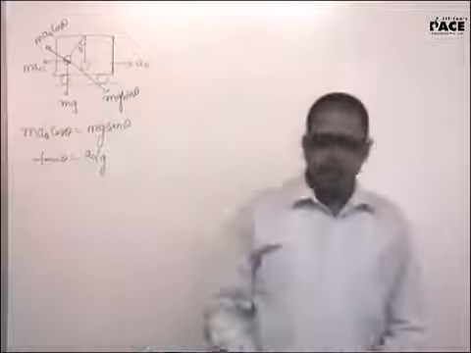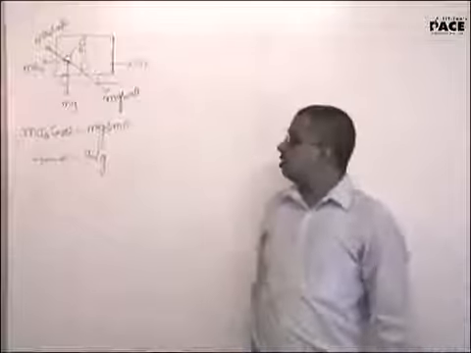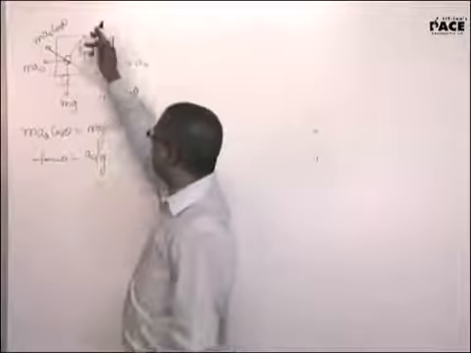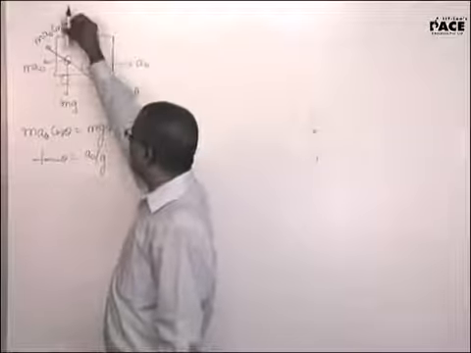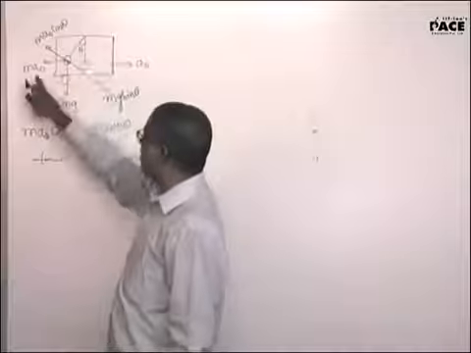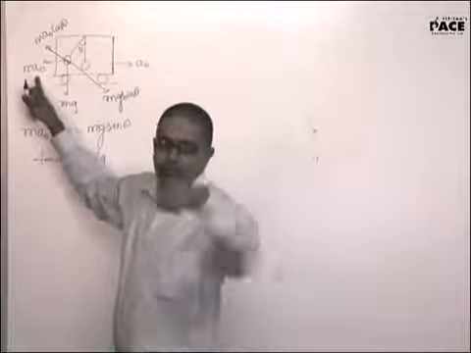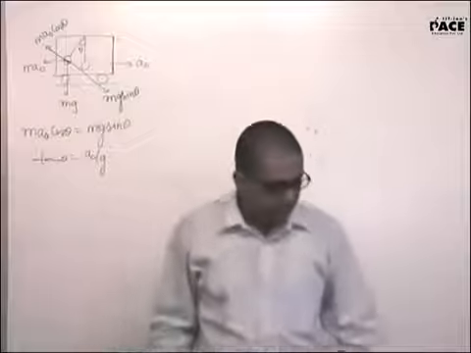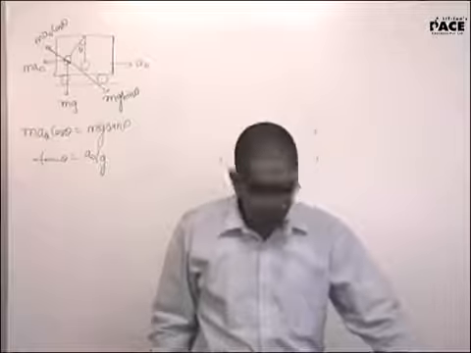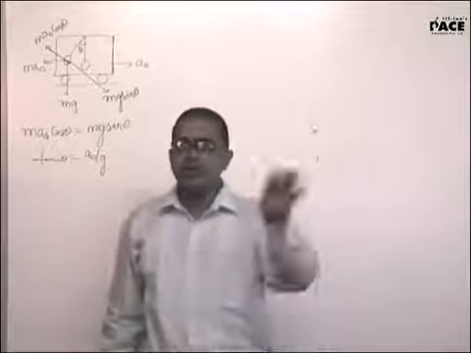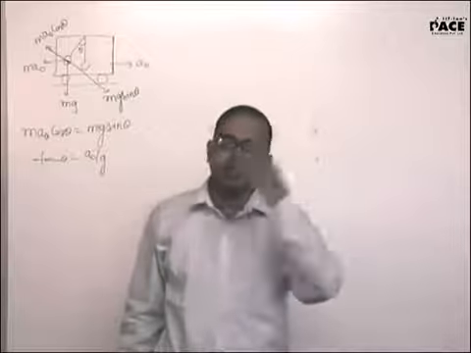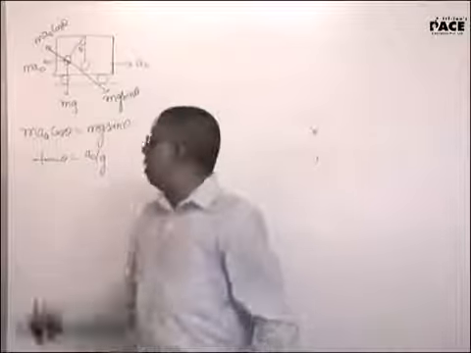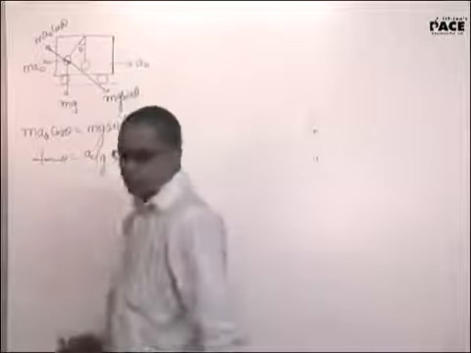Yes or no? Yes. The only difference there, because the body is in equilibrium, I took the tension T. I said T cos theta was equal to mg, T sin theta was equal to ma0. I divided both and told you tan theta is equal to a0 by g. Is that right? Because it is in equilibrium, I can take the vector sum of all the forces in any direction and equate it to 0. Here I took along this direction, I got this.